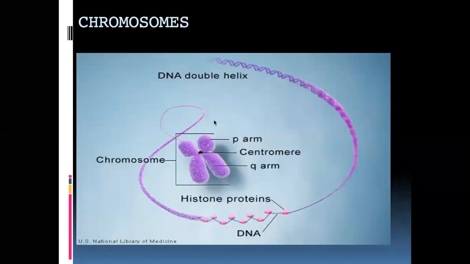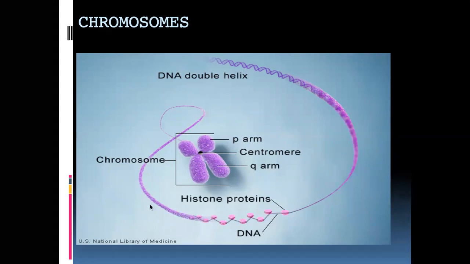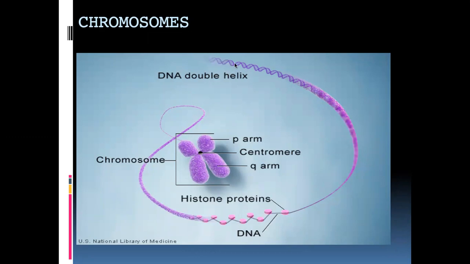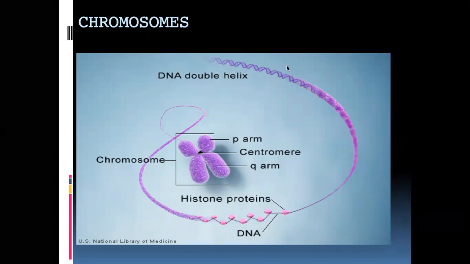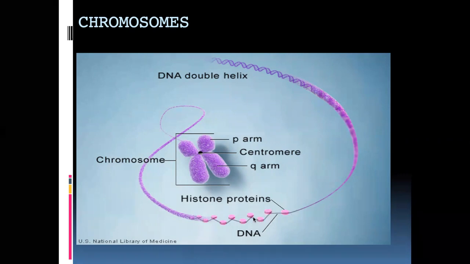Now, let us see a little bit about the structure of a chromosome. When we pull out, it comes out like this, a double helical structure of DNA. When it is condensed very much, like a long thread, this thread is winding around some basic proteins called histones.